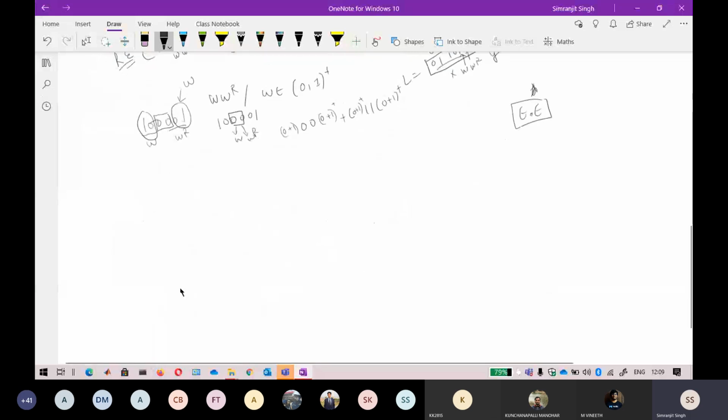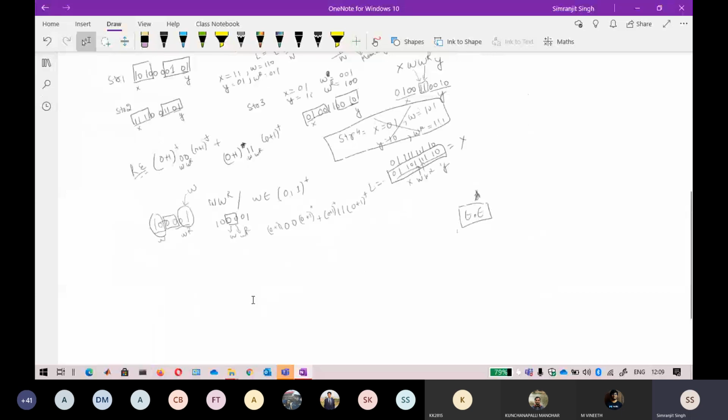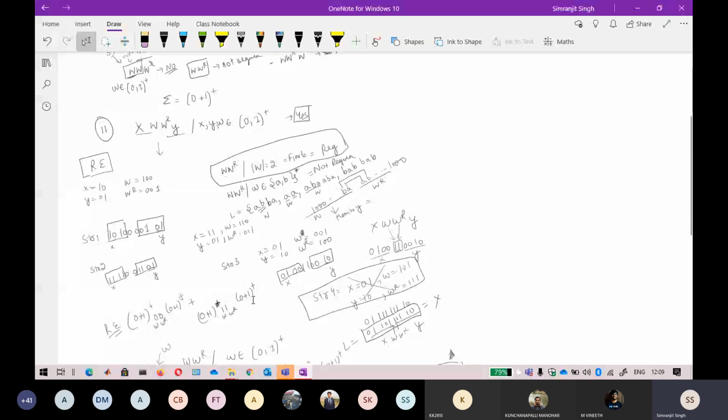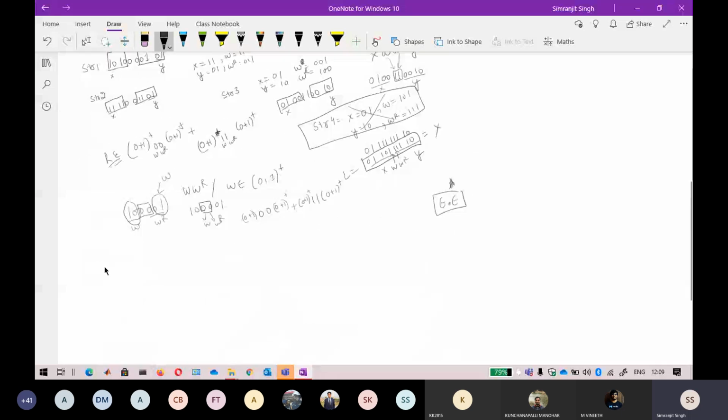So now, again on the same lines, if you understood this one, I'm moving on to the third type. Can anybody tell me about this question, where x and w belong to 0 plus 1 plus? Again, I'm only talking about plus here. Think about it for a minute. Try to find any pattern. Is this a regular language or not?